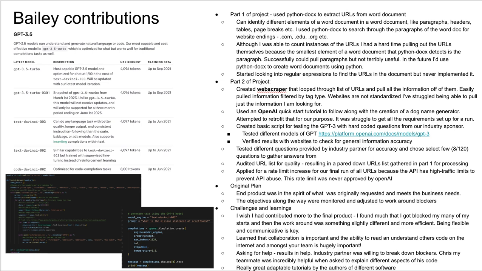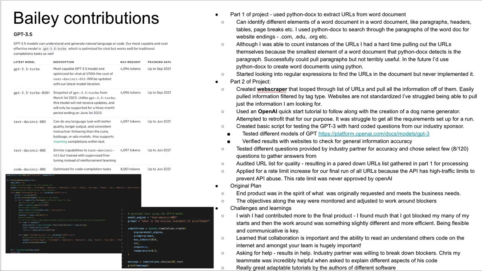We used OpenAI's ChatGPT to answer a bunch of the questions that our industry sponsor provided. I started with an OpenAI quick start tutorial, and I attempted to retrofit that for our purpose, but I found that creating a basic script and hard coding a few questions in was the easiest way for me to test the different versions of GPT-3.